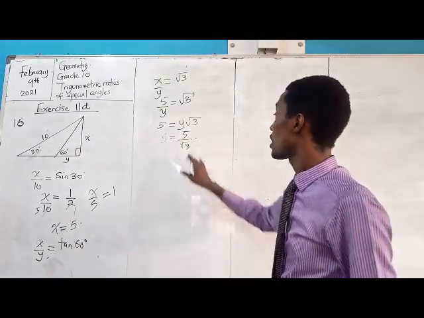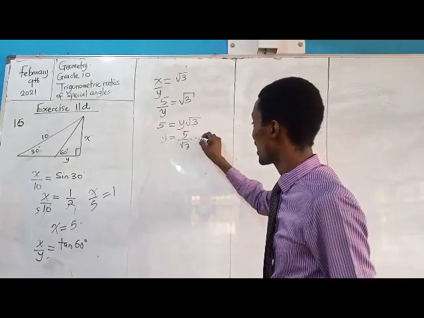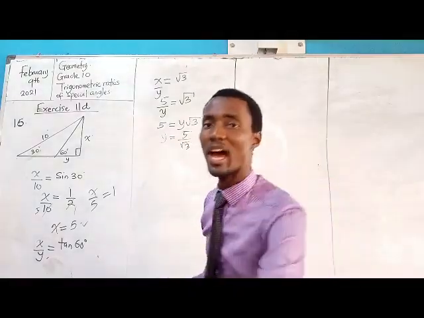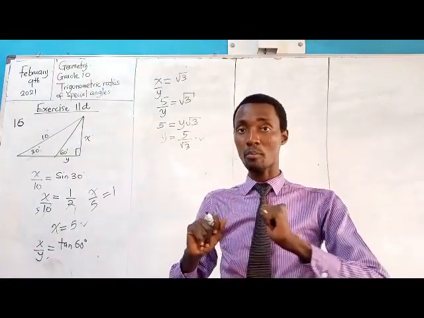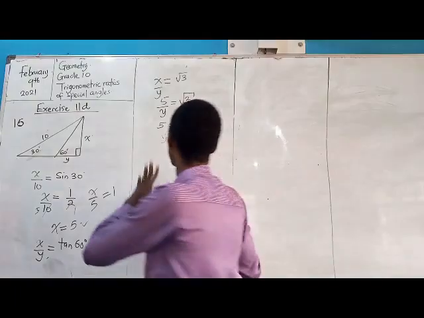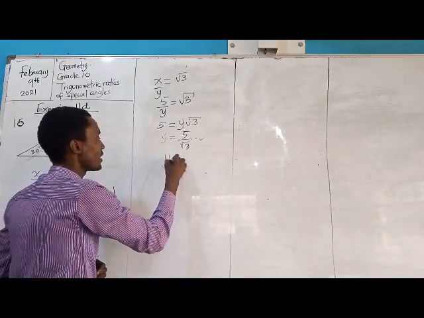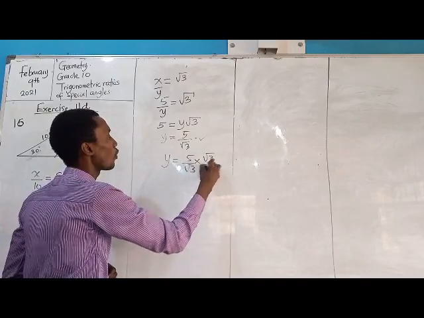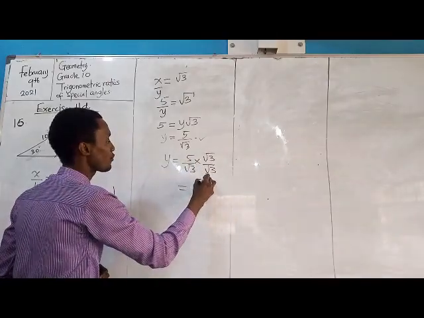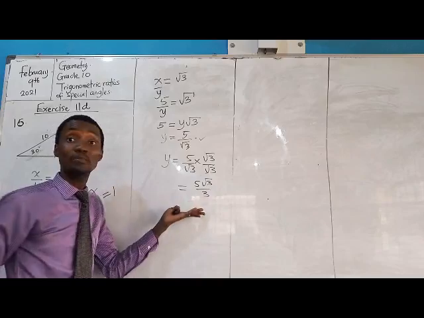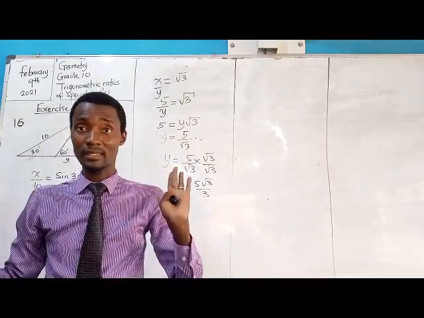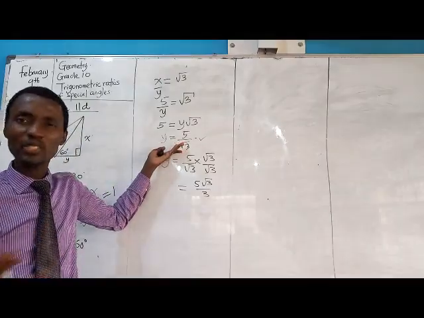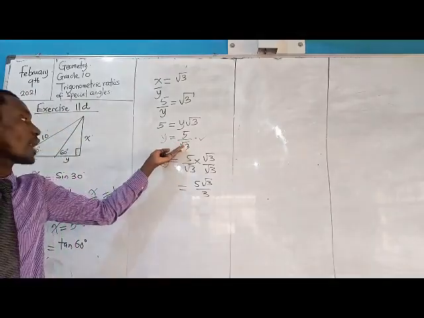So Y becomes 5 over root 3. So this is the answer for this, and this is the answer for this. If you are strong at the use of your surds, you can push a little further by saying that Y is equal to 5 over root 3 times root 3 over root 3. And that will give you 5 root 3 over 3. But that may not be necessary because that's not what we are testing in this setup. You can just leave it at this point, and that will be okay for you at this level.